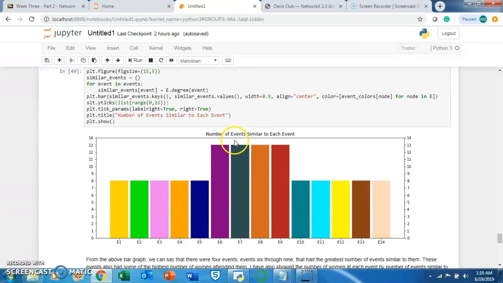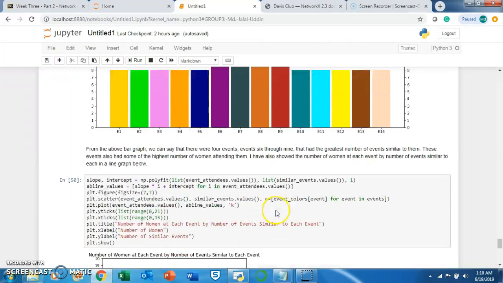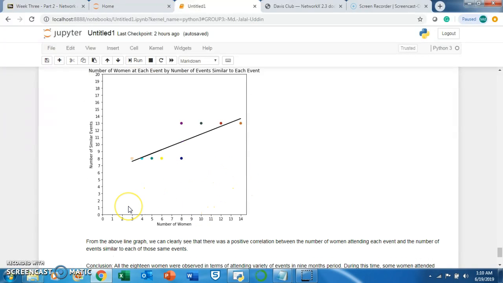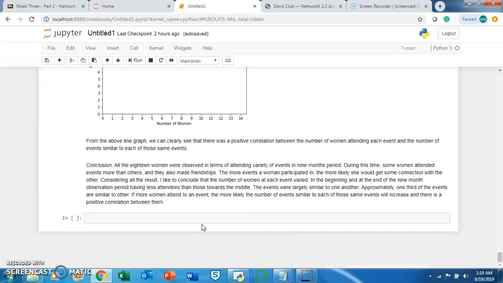Events 6, 7, 8, and 9 are very similar. We can see that the number of similar events and the number of women participating are positively correlated. If events are similar, the number of women also increases.